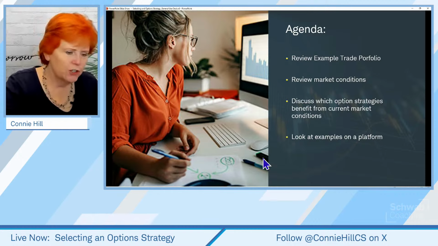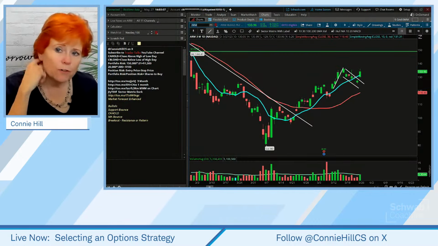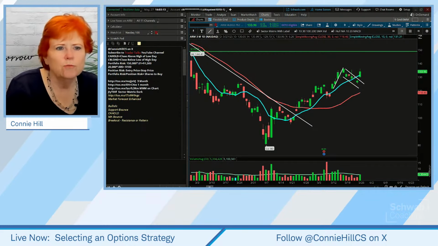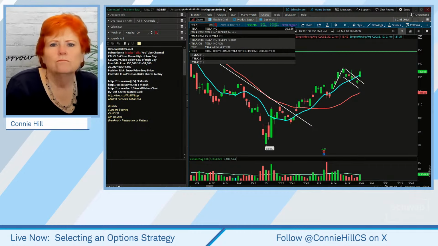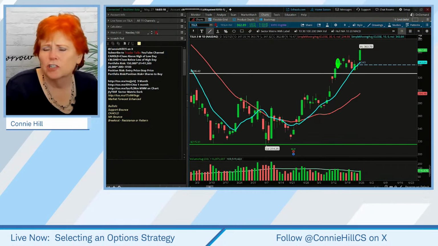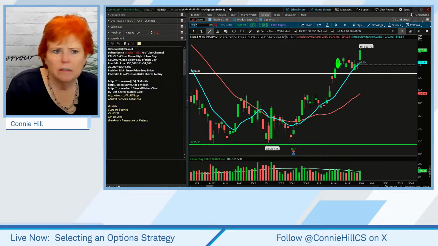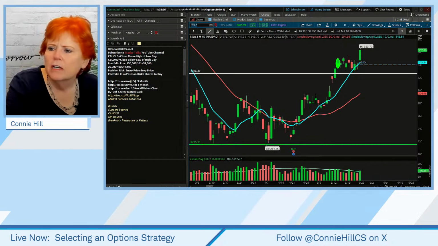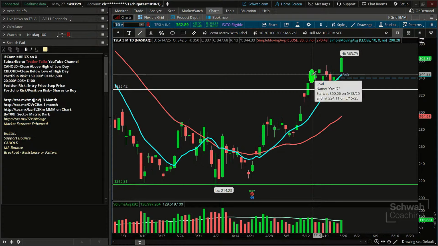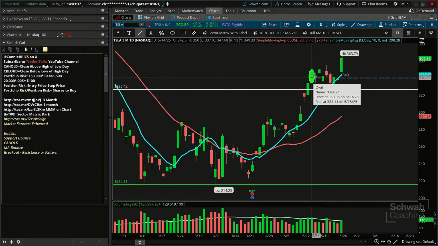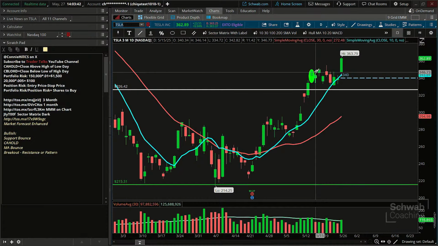Well, let's jump over to our example portfolio and follow up on a couple of things. We've got a lot of good news, actually, as far as our portfolio goes. We put in Tesla 2 weeks ago. You can see the day we got into it here, there had been a breakout above resistance. We saw it that day, then we placed our trade. We got filled on the next day, if I filled that out correctly, on the 13th, the 14th. I'm off a little bit on that candle.